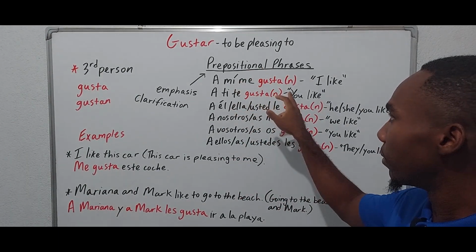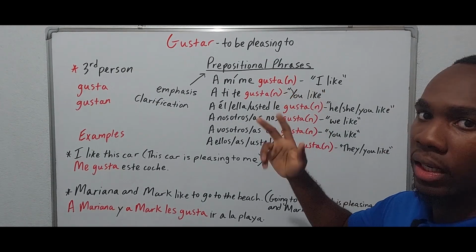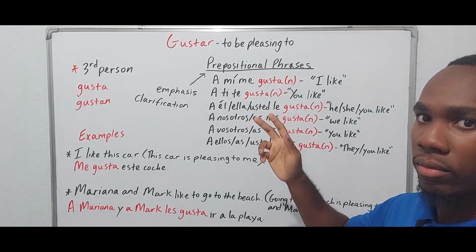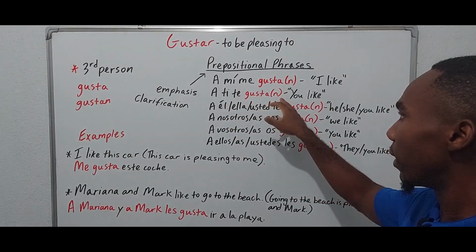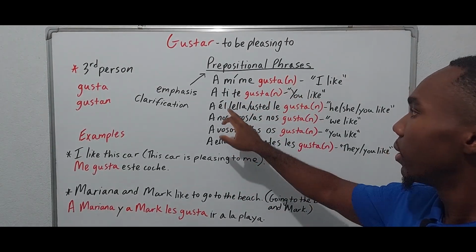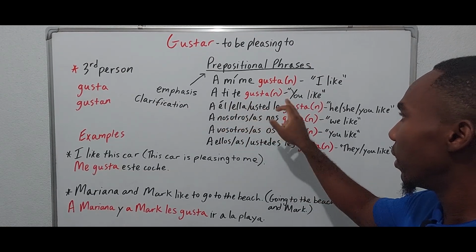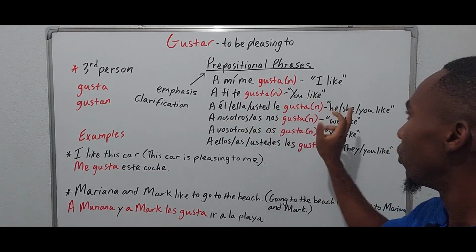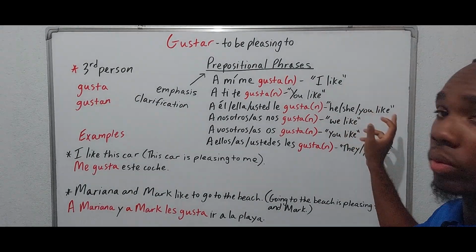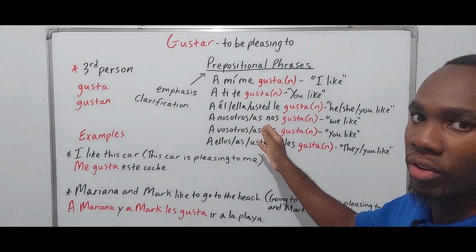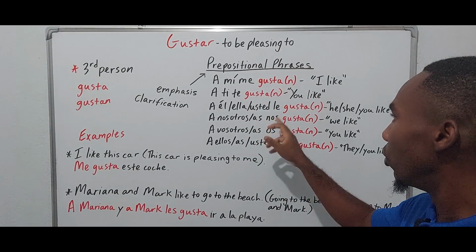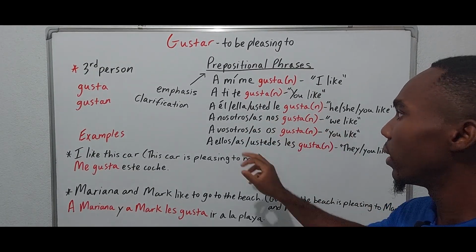A mí me gusta translates as I like. A ti te gusta, you like. A él, ella, usted le gusta, he, she, or you like. A nosotros or a nosotras nos gusta, we like.